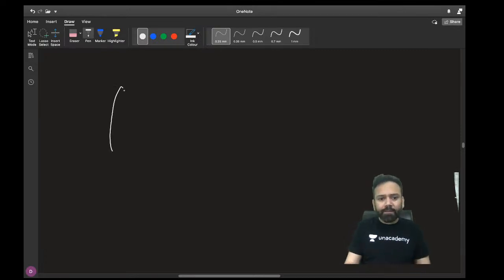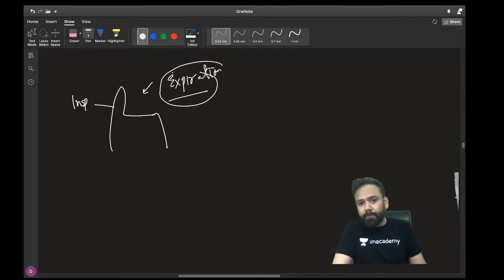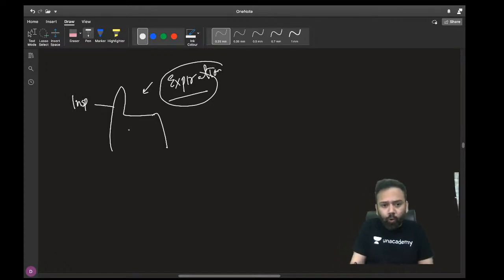Now, if you are asked to calculate the static compliance, you will do like this. You will hold your breath like this. This is your inspiration and this is your expiration. This is an important, new high yielding topic, which can be asked in your examination. For the first time, JIPMER is going to ask that. So this is inspiration and you are holding your respiration. At this point, you are holding your breath.